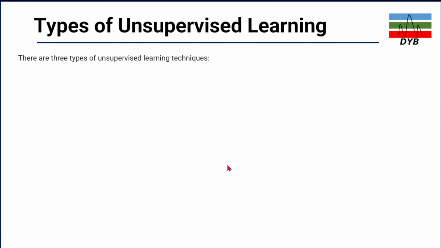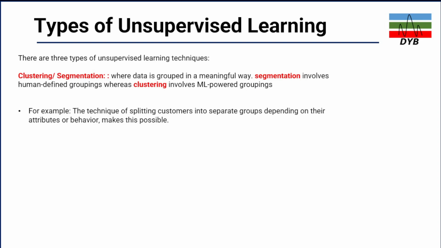So there are also different types of unsupervised learning. The first unsupervised learning type is clustering or segmentation, as we discussed just now, where the data is grouped in a meaningful way. Segmentation involves human-defined grouping, while clustering involves machine learning-powered grouping. Like in the previous example we looked at, there is no human involved.